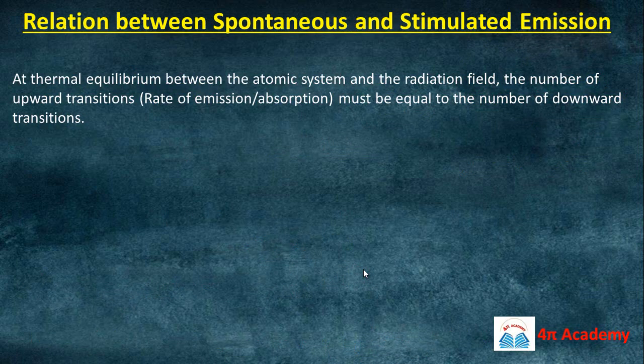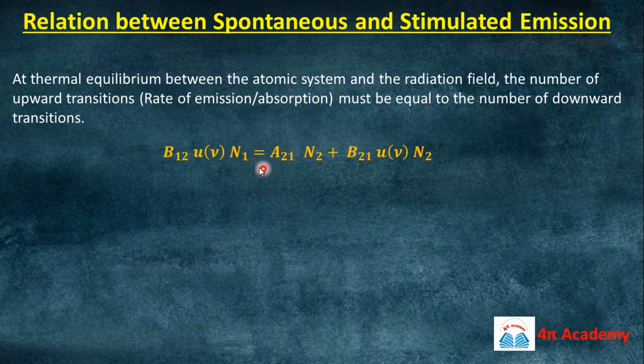Now we can also discuss the relationship between spontaneous and stimulated emission. At thermal equilibrium between the atomic system and the radiation, the number of upward transitions must be equal to the number of downward transitions. So all the upward transitions will be equal to the downward transitions. Here we are talking about the number of transitions per unit time, per unit volume. Upward transitions means we are talking about absorption.